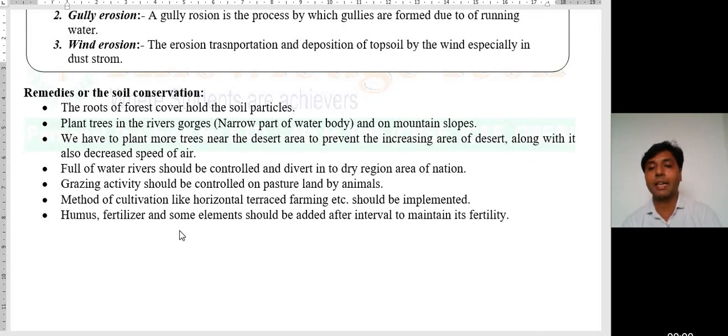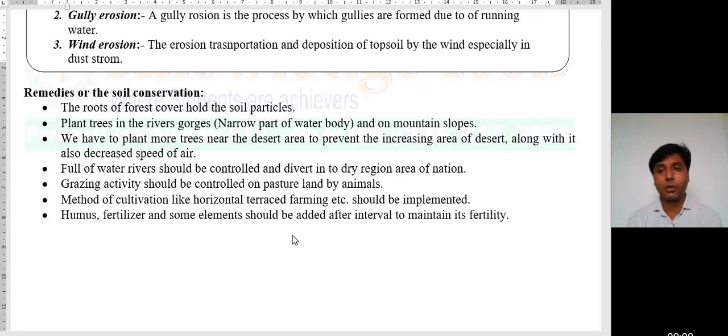Humus, fertilizer and some elements should be added at intervals to maintain its fertility. Okay, dear students, it is very necessary that we add some fertilizer, some elements, some components into the soil after a fixed interval to maintain its fertility.